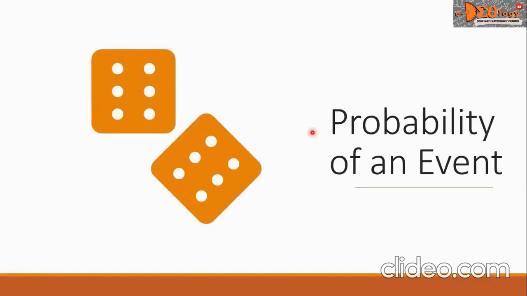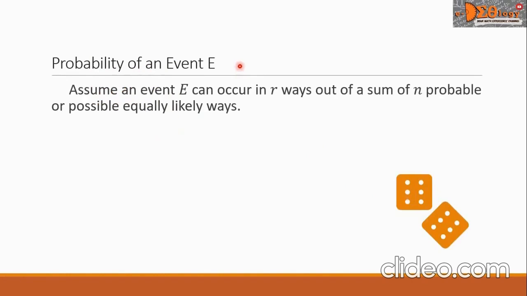Let us now study the probability of an event. In particular, we will have the probability of an event E. Assume that an event E can occur in r ways out of a total of n possible equally likely ways.